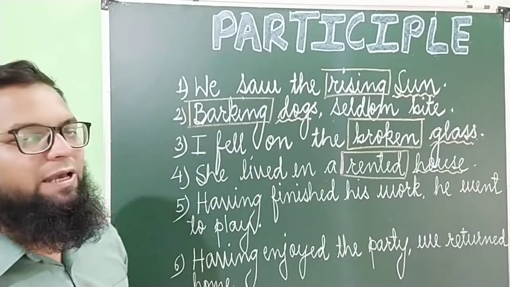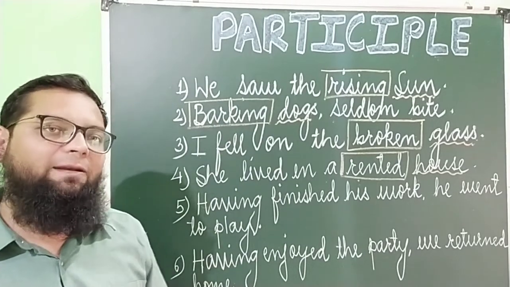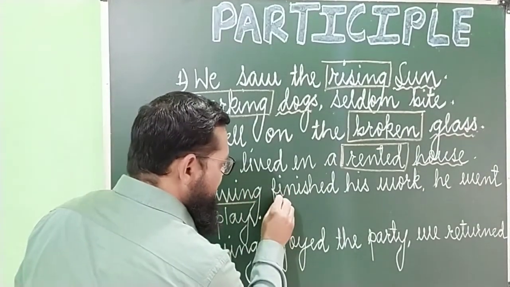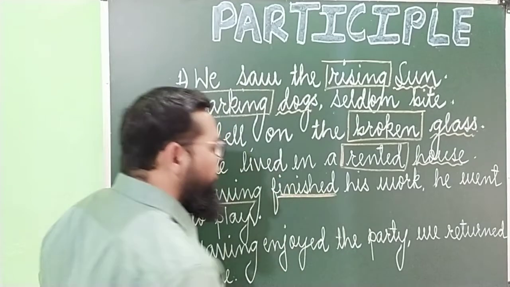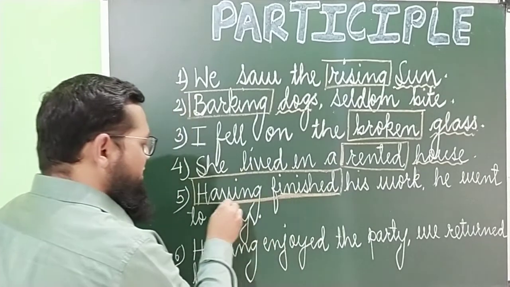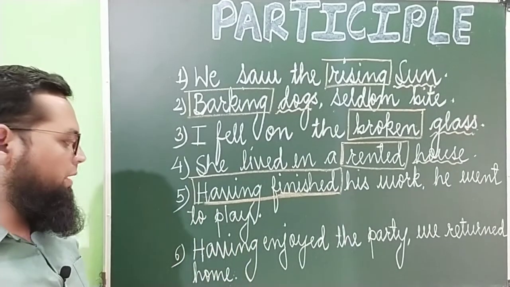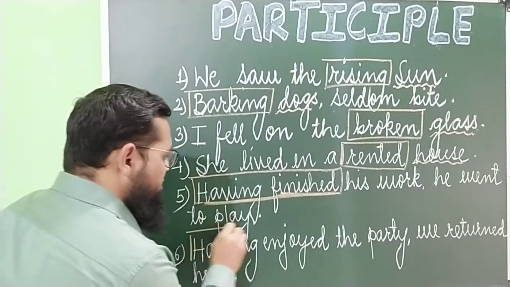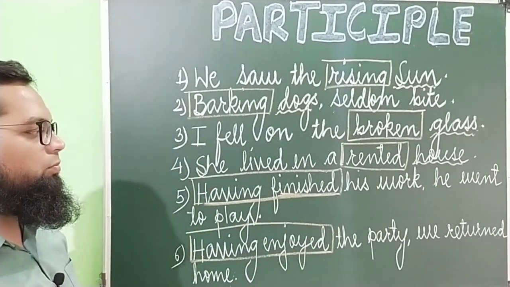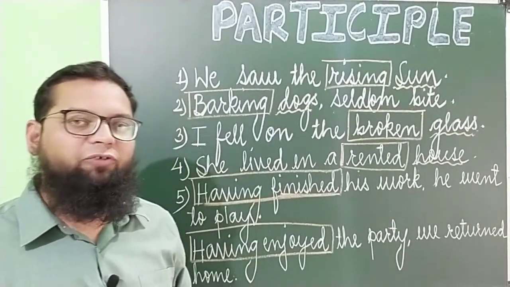Now let's have a look at the examples of perfect participle. Perfect participle is a mixture of present and past. See here, having. Now having is present and finished is past participle, the third form of the verb. So this complete set, having finished, will be perfect participle. Having finished his work, he went to play. Similarly, having enjoyed the party. Having enjoyed the party, we returned home. So these are the examples of participle: present participle, past participle, and perfect participle.